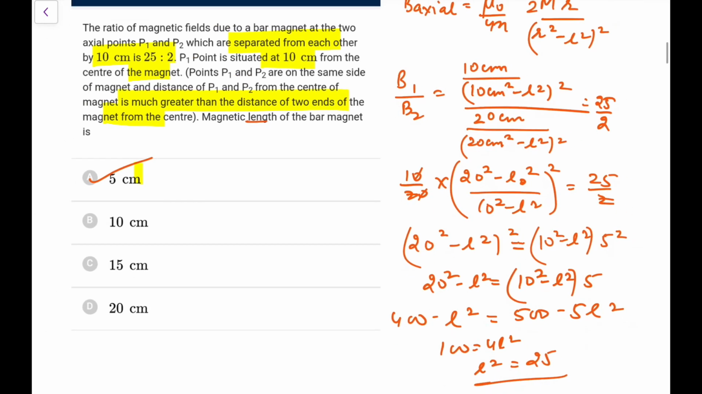So there is a flaw in the language. This should not be much greater, it would be comparable to the distance of two ends of the magnet from the center. So there is a flaw in this particular question. Okay, so this is what we can write.